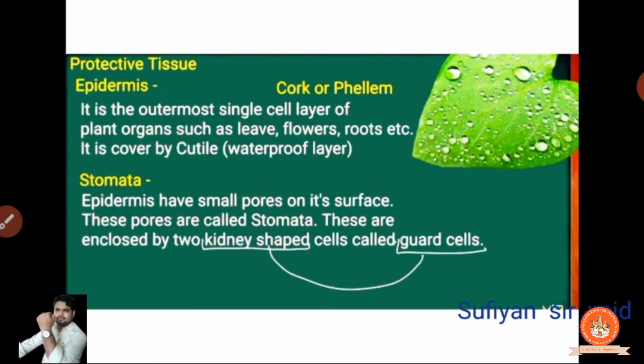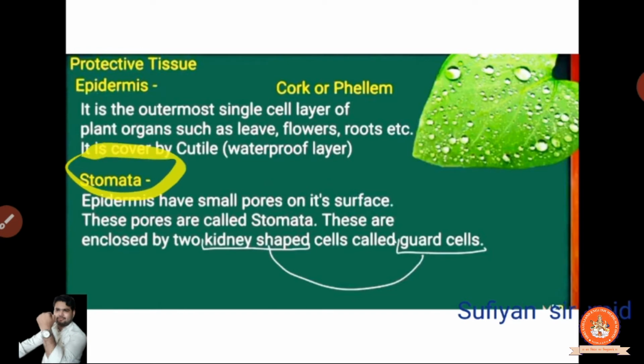Cuticle, and cuticle is a waterproof thing. Nowadays we are making different types of material, waterproof mobiles, waterproof watches, everything, but there are some drawbacks. In the plant that waterproof layer is already given, the cuticle.